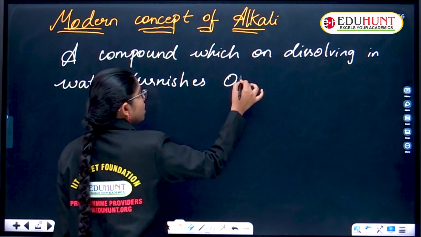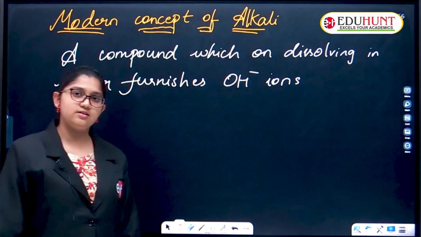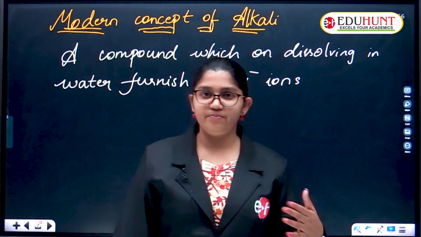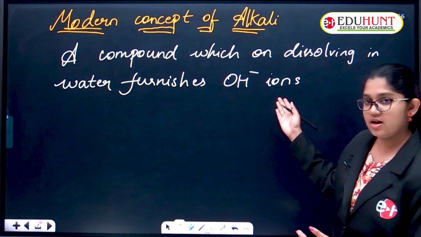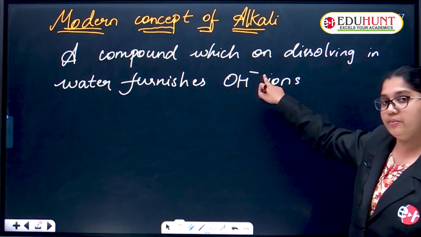furnishes OH minus ions. What are they furnishing, children? Furnishing means giving out. Which ions are they giving out? OH minus. Is this a negative ion or a positive ion? Minus means negative, plus means positive, right?